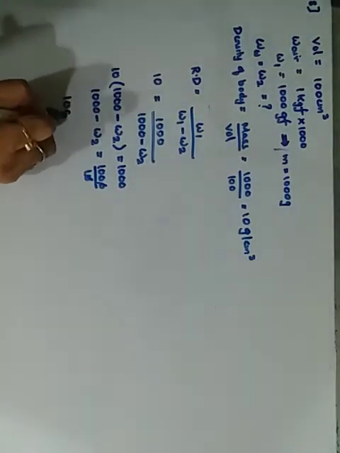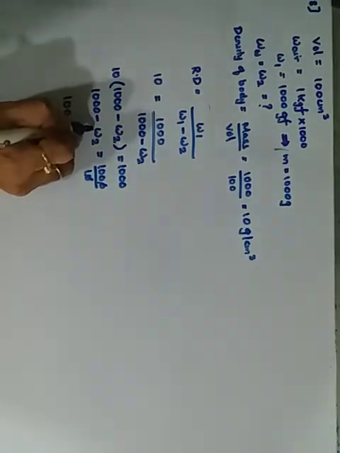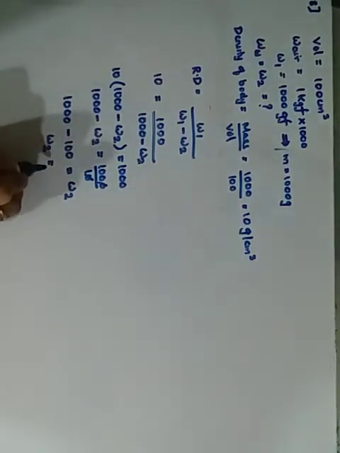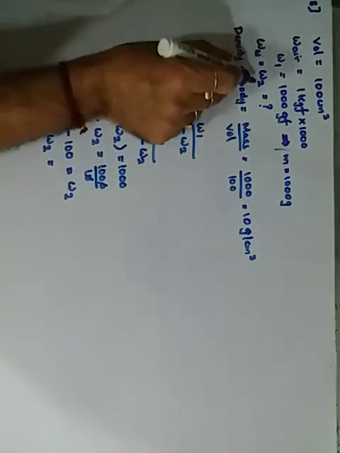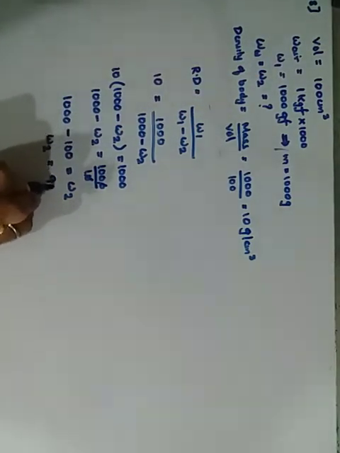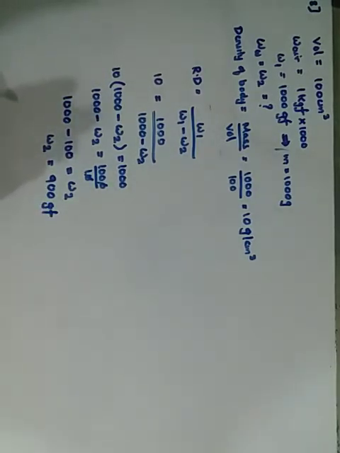Therefore ये 1000 को मैंने इधर ही रखा, ये 100 को इधर लिया, minus 100 will become, minus को इधर ले लिया तो plus W2, and therefore your W2 that is weight in water has become 900 gram force. Getting it? 900 gram force. And its relative density I have told you just now. Relative density is same as the density of the body.